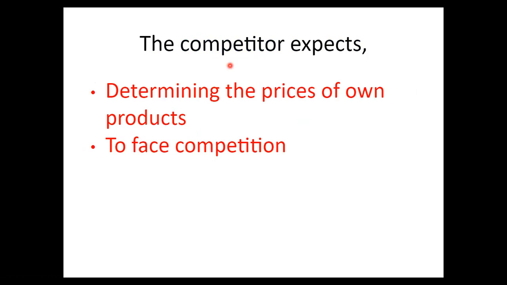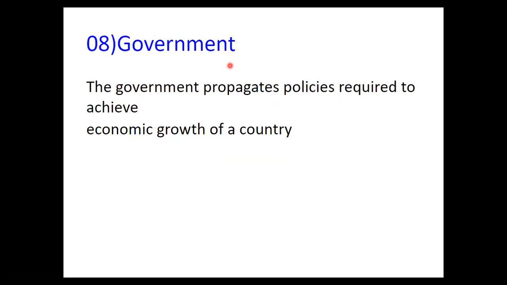So a competitor can decide their own price and they want to face this competition. They want to win the market. So let's say there is Pepsi and Coca-Cola. Coca-Cola wants to face competition. They want to remove Pepsi from the market. So let's say Coca-Cola will reduce the price. They are doing something like that and they face competition. So remember these 2 points.